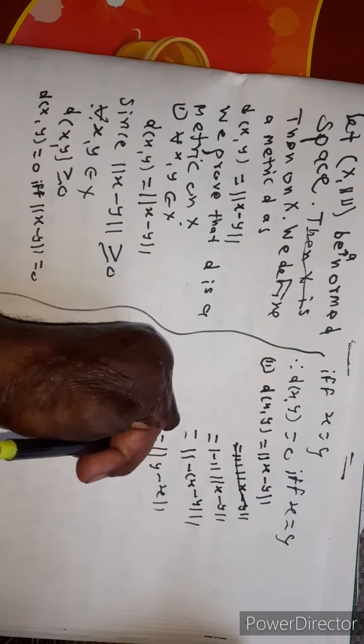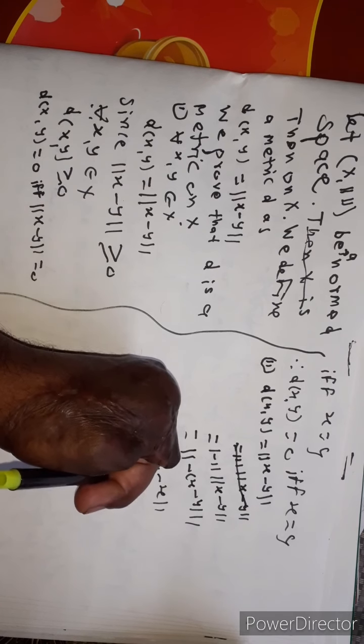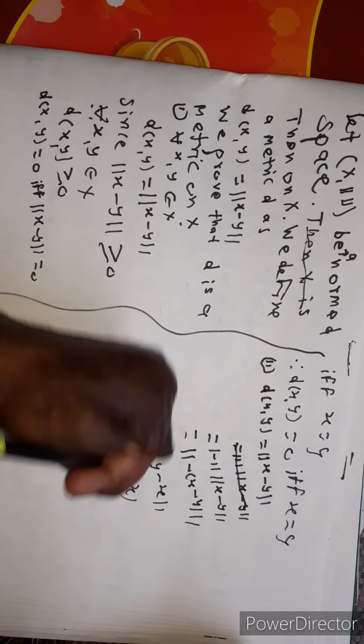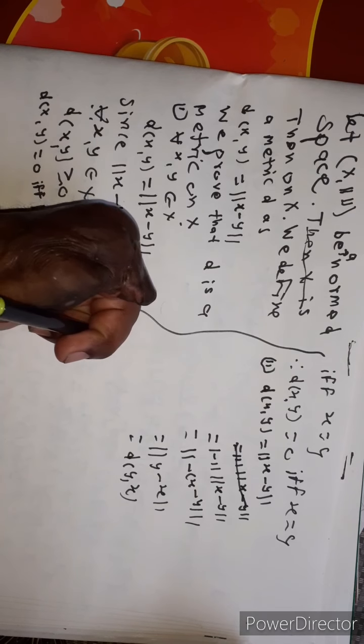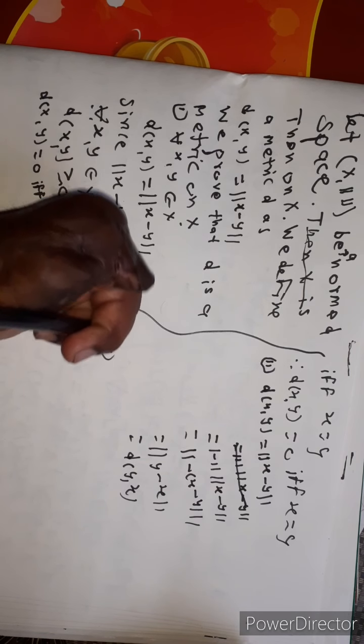Therefore, distance between x and y is equal to distance between y and x. Second condition is satisfied. Now, third condition, triangle inequality.